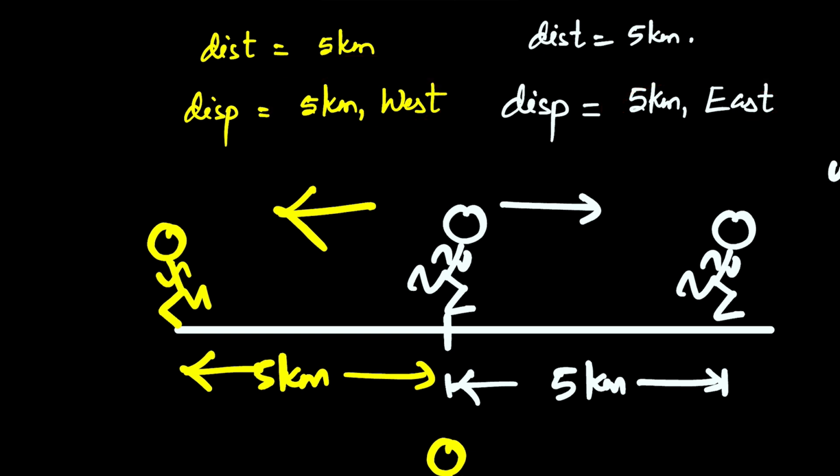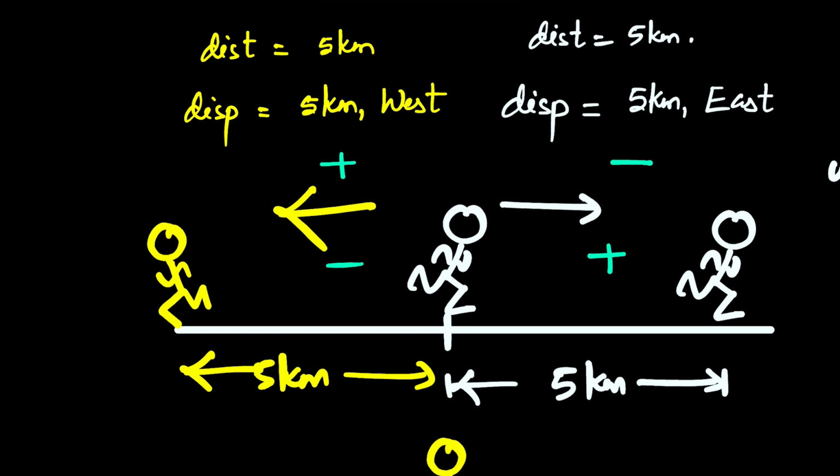In physics, we hardly use this east-west notation. This is not geography, so we don't write east and west when you talk about physics. It's rather mathematical. So instead of writing east and west, we assign a positive and negative. If I take this east side as positive, then the opposite will be taken as negative. I mean, the west will be taken negative, and vice versa. In short, if you take the west as positive, take east as negative, which is opposite to west. If you take east as positive, take this as negative, and vice versa. That is up to you. Whichever way you want, you can take either way.